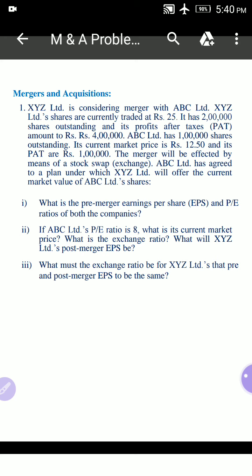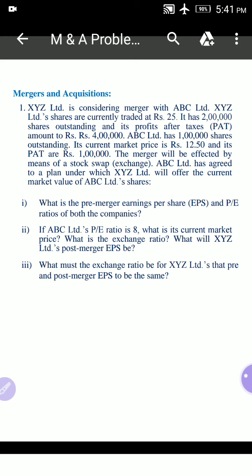Now here the questions are: what is the pre-merger earnings per share and price earnings ratio of both the companies? So by using the above information, we need to calculate the EPS before merger and the price earnings ratio of both companies, that is ABC Limited and XYZ Limited.